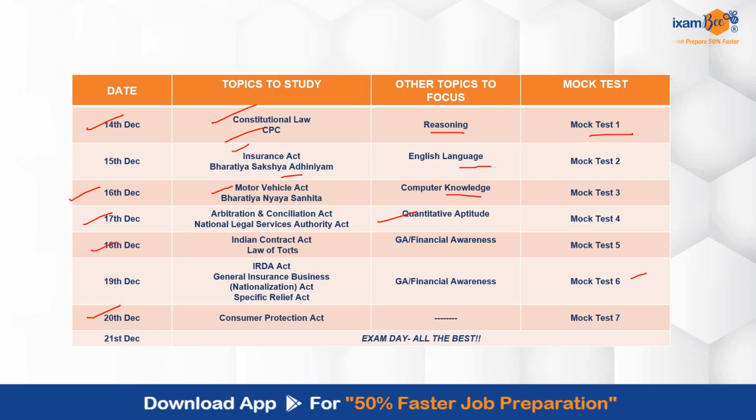Then on 18th you have Indian Contract Act, Law of Torts and General Awareness, Financial Awareness पे special emphasis देते हुए आपको पढ़ना है. Then 19th को IRDA Act, General Insurance Business Nationalization Act, Specific Relief Act, and then again you can go ahead with G and Financial Awareness. Mock test 5, 6, each of these days you will be going ahead and doing. Then 20th को आप Consumer Protection Act कर सकते हो, and along with that mock test 7.